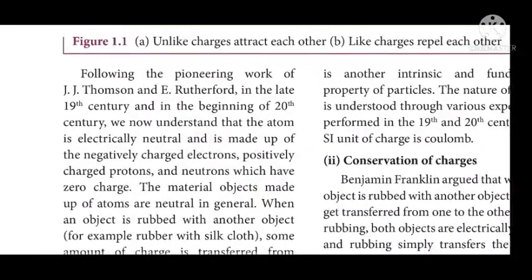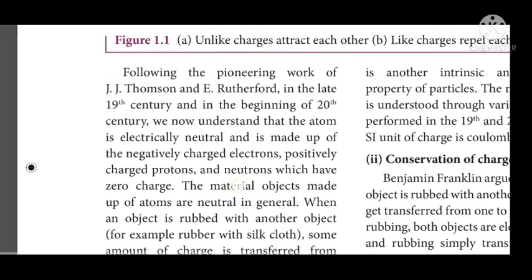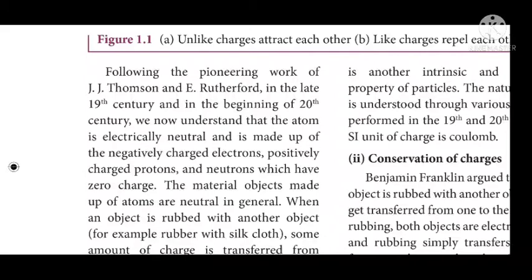Following the pioneering work of J.J. Thomson and E. Rutherford in the late 19th and the beginning of the 20th century, we now understand that the atom is electrically neutral. Atoms are made up of negatively charged electrons, positively charged protons and uncharged neutrons. Neutrons have 0 charge, that we know. Inside the atom there is a nucleus, the massive core at the center, which contains protons and neutrons.